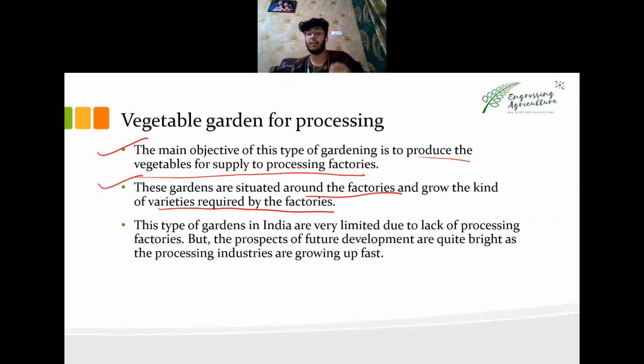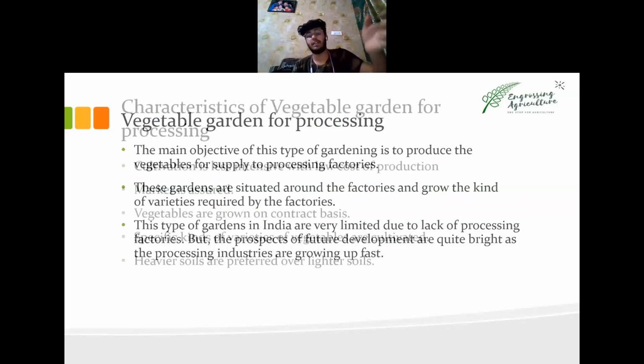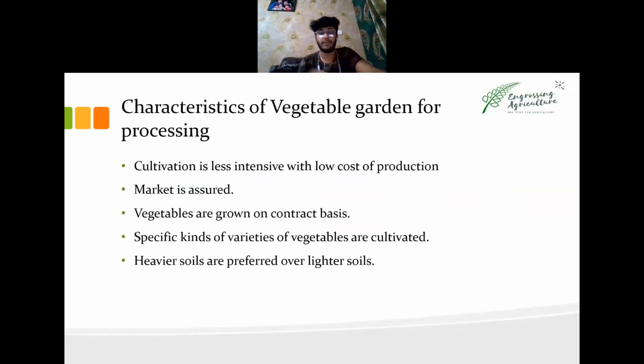We take an example of Patanjali, the most popular brand of Organic India, which I won't go into detail about. They also have farmers who grow the required variety of produce in the nearby area. Characteristics of vegetable garden for processing. Market is assured. Always remember why, because vegetables are grown on contract basis.